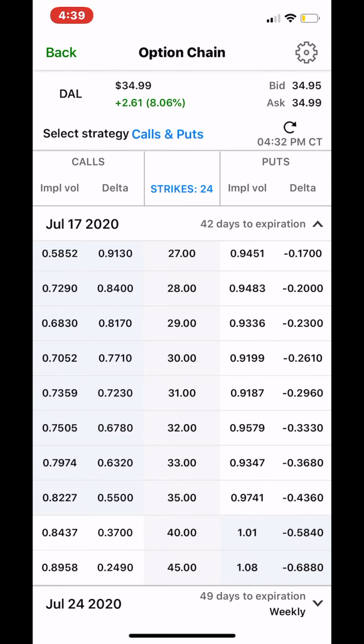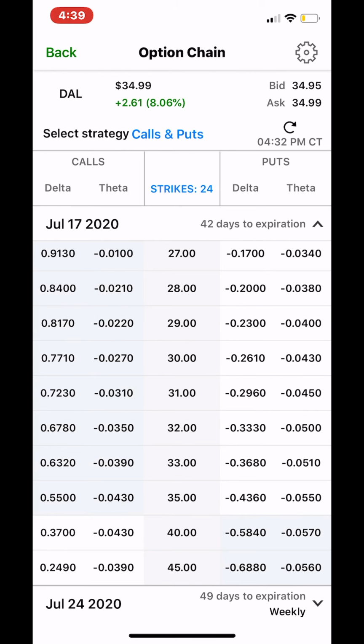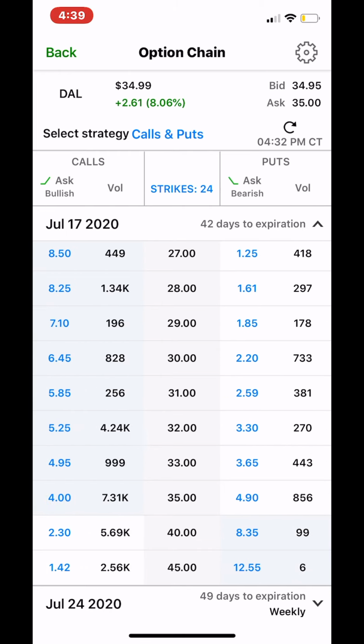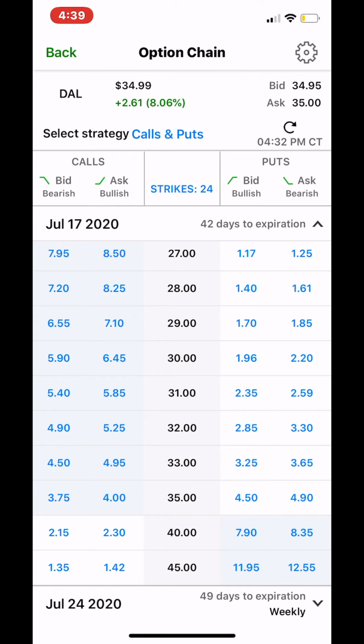So if you go over to the left, you can scroll where you can see Delta and Theta. So you see Delta is 0.55 cents. So basically what that's saying is, if you scroll back over, you see that contract is between $3.75 and $4.